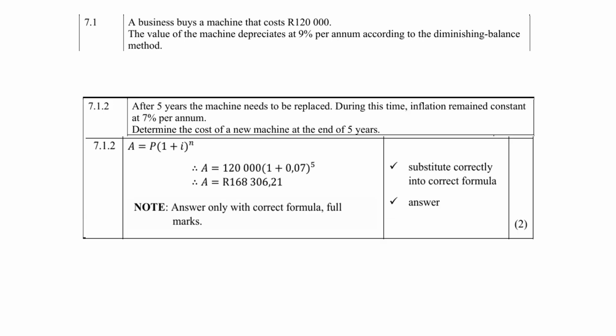7.1.2. After 5 years, the machine needs to be replaced. During this time, inflation remained constant at 7% per annum. Determine the cost of a new machine at the end of 5 years. So that is now not depreciation, that is appreciation. So therefore the formula with the plus. So therefore A equals P into (1 plus i) to the power of n. Do your substitution. Again, remember where 0,07 is coming from, and then you get your final answer of 168,306 rand and 21 cents.